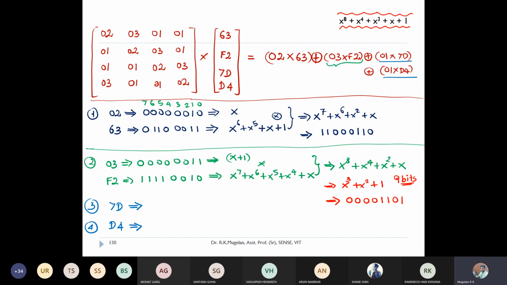Okay, D4 and 7D. Okay, so D4. Arun, okay, we are writing 7D in 8 bits. Yes, perfect. For D4, you're getting 1101 0100. And for 7D, getting 0111 1101.